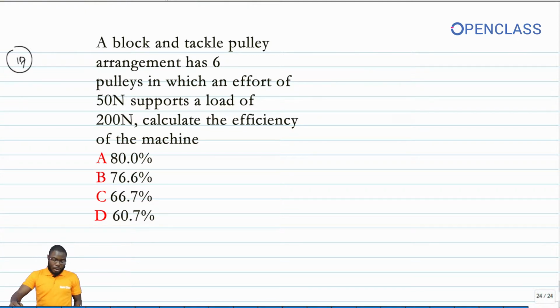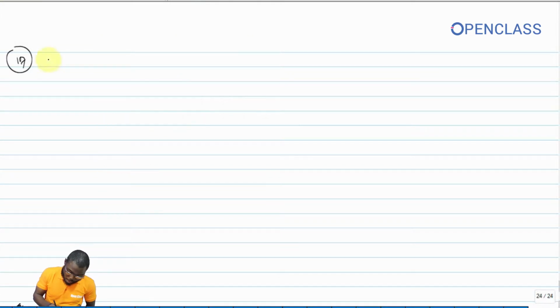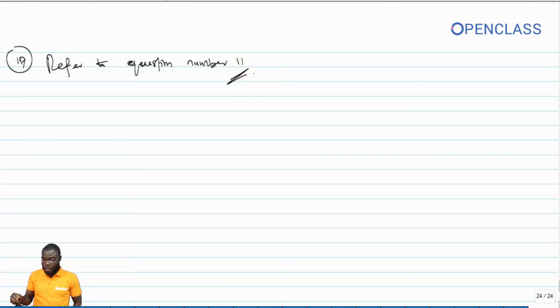So I'm just going to refer you to question number 11. It's the same question that was solved there. Look at the solution under question number 11. It's the same as this.